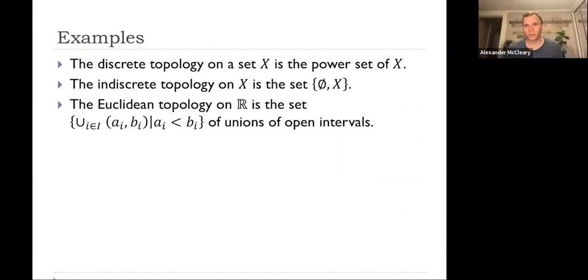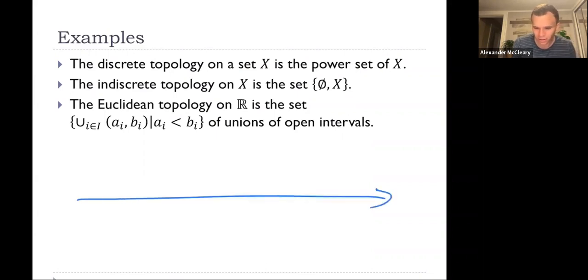Now, to go into a much more interesting example, the Euclidean topology. The Euclidean topology is one we'll actually see quite frequently. Right now, we're just going to look at the Euclidean topology on the reals. But you can also look at the Euclidean topology on higher dimensional space as well, R^d, if you want. We will look at that later on. But for now, let's just focus on the real line.